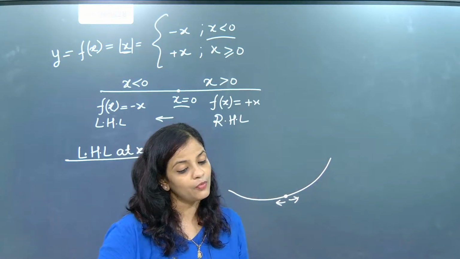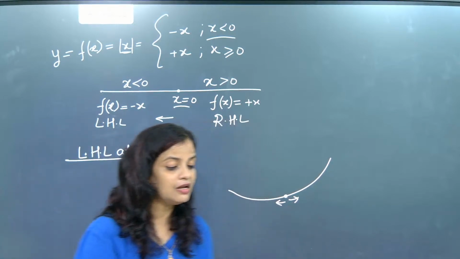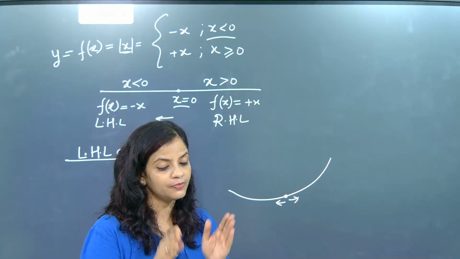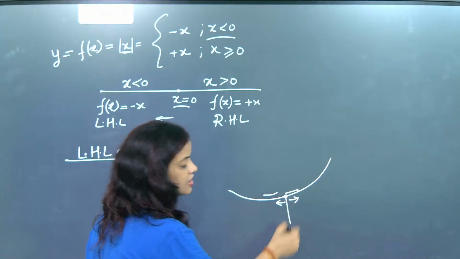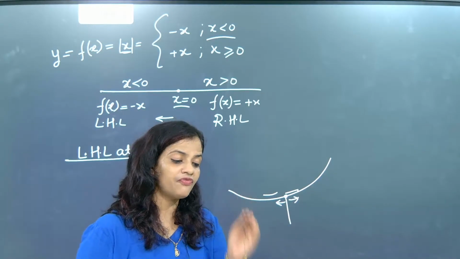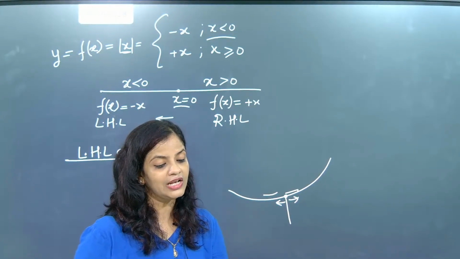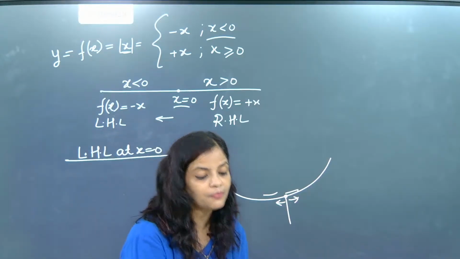Then I will say, if I'm going left of myself and I'm going right of myself a little bit, and I'm finding I'm not breaking, that is the concept of continuity. So here LHL, RHL and center, if all three are giving the same value, it means the function is continuous. And if all three are not giving the same value, the function is not continuous. So this is the simple concept of continuity.